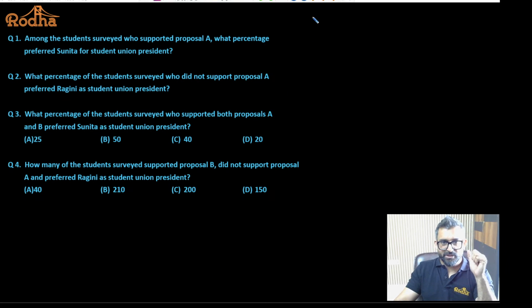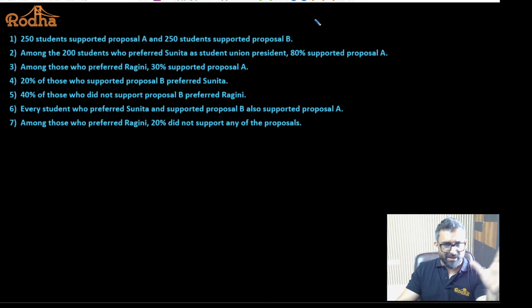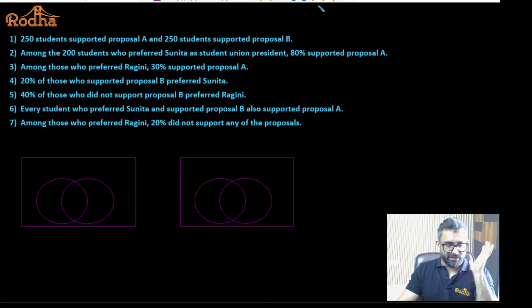Yes or no? So let's figure this out. We have understood how to make the Venn diagram. We have to have a Venn diagram for Sunita and a Venn diagram for Ragini. So these are the 2 Venn diagrams. I'll make a Venn diagram for Sunita, and I'll make a Venn diagram for Ragini. And the total number of people surveyed was 500. That's what we know.